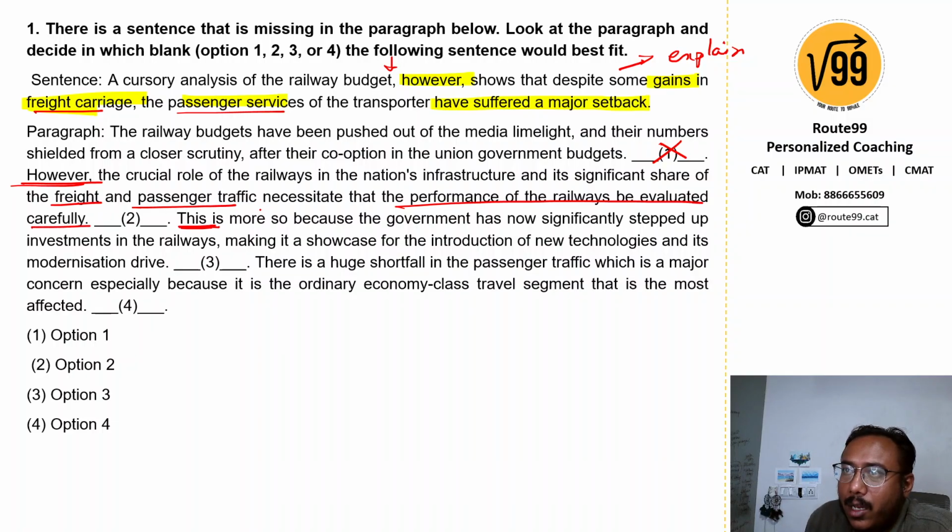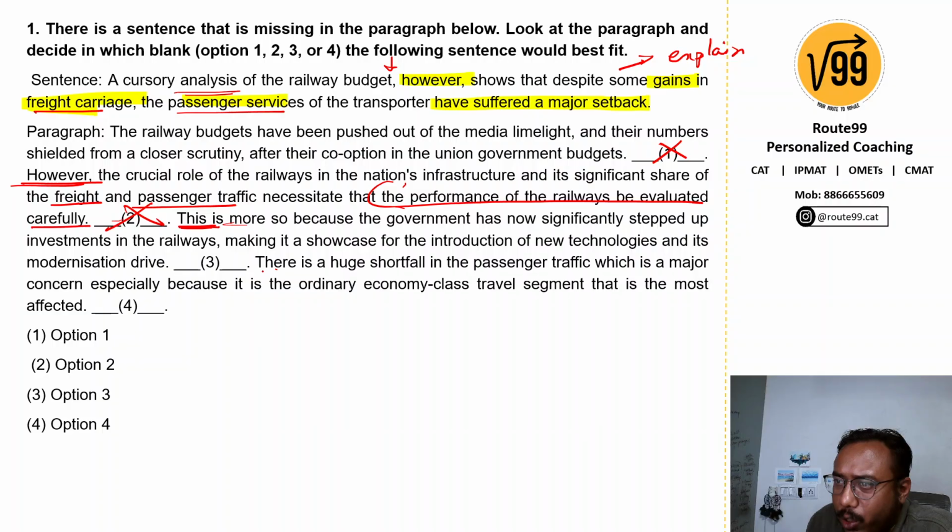Here we are talking about an analysis, and this is obviously not an analysis. This is because they're talking about how government has done something significant. The whole passage is talking about how performance should be analyzed or evaluated, so there's no point in putting the analysis sentence over here. So we cannot put it in blank 2.